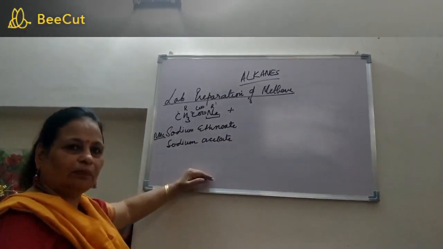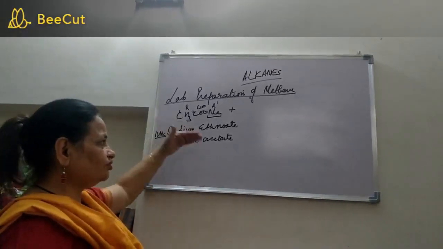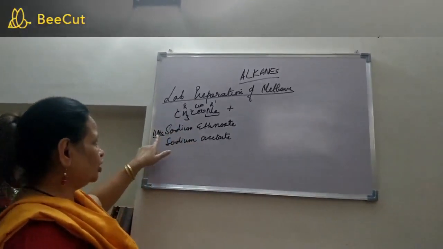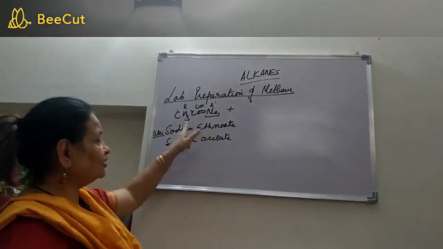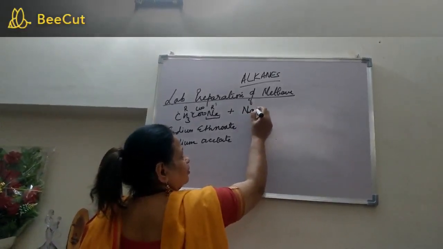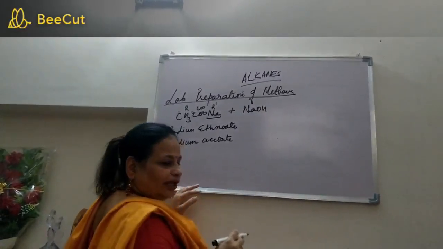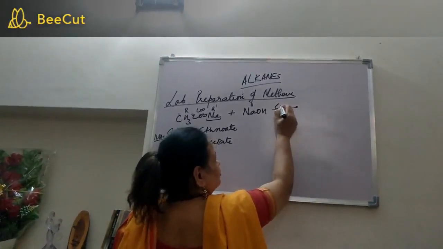Please don't apply the logic of the IUPAC system to the common names. The rules will not apply to this name. According to the IUPAC system, the name of this compound is sodium ethanoate. When sodium ethanoate is made to react with soda lime, this is soda. The common name of sodium hydroxide is soda. And lime is calcium oxide.